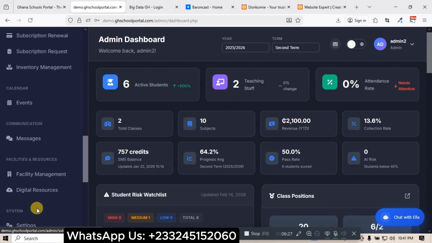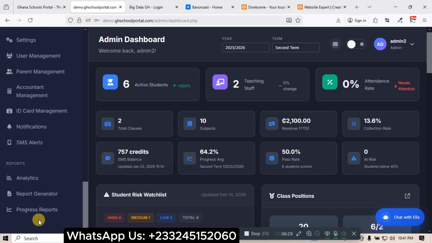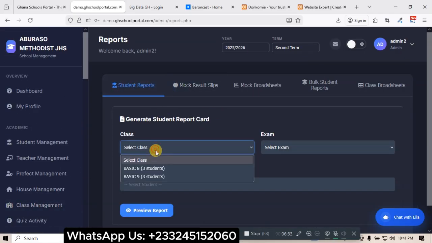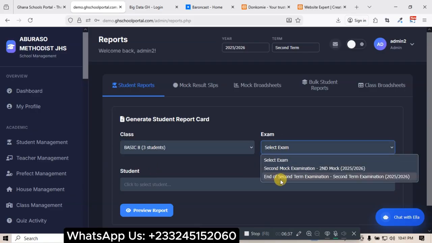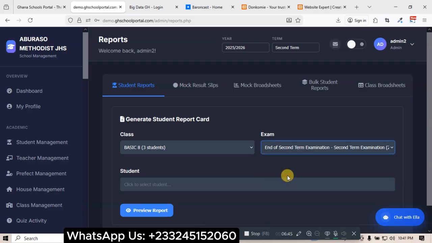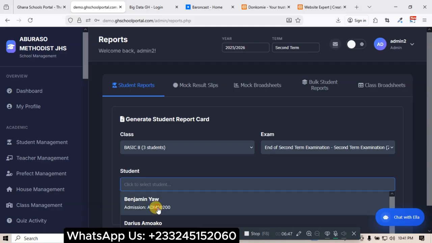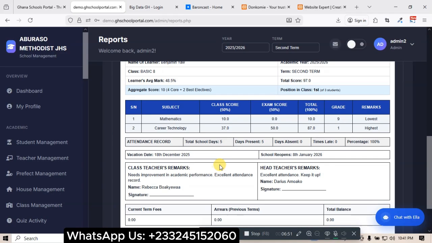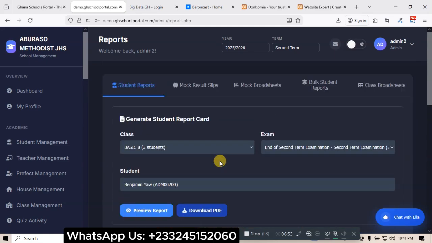It's a multi-school system. I can generate a student report from here. Go to report. I can generate a student report. Click here, select form 2. I can select, let's say, end of second term examination. Let me click that and see. I can select a student from here, generate, and let's see. Okay, I don't have a report here.